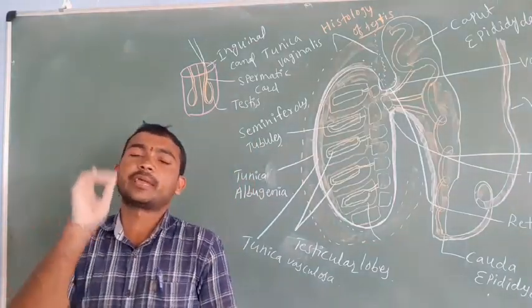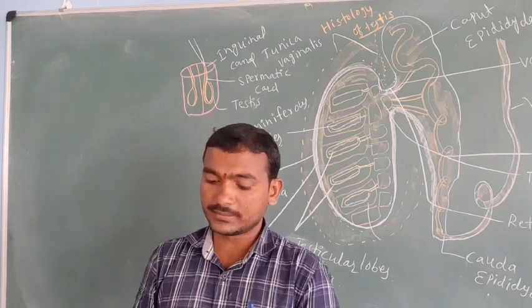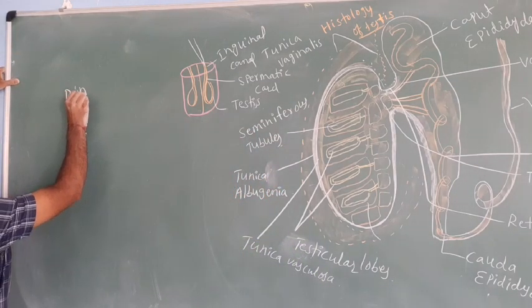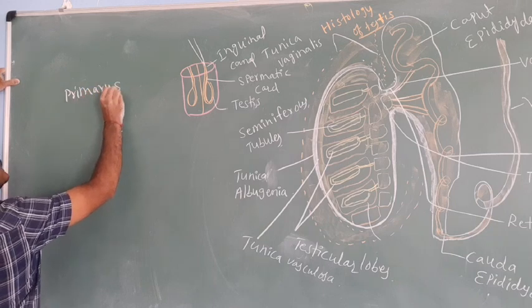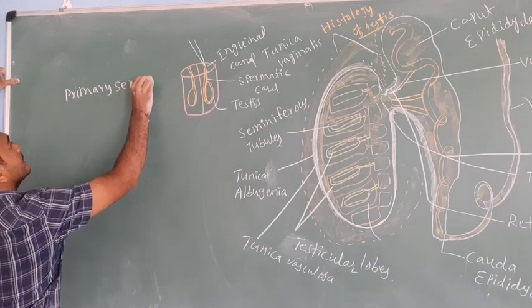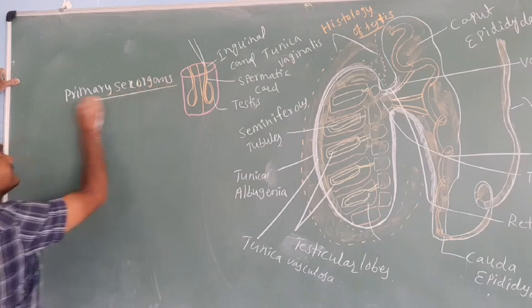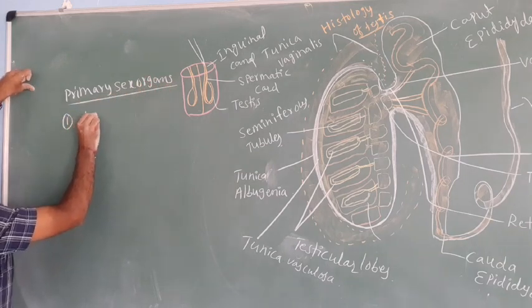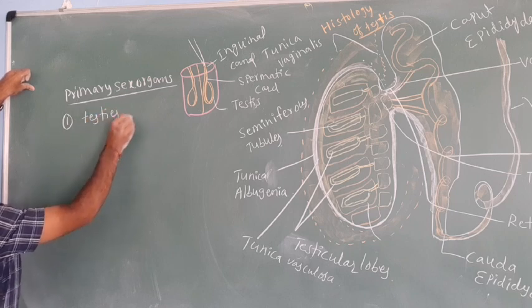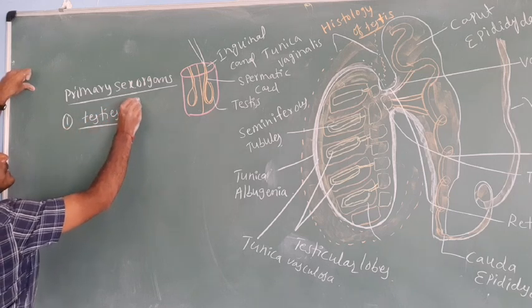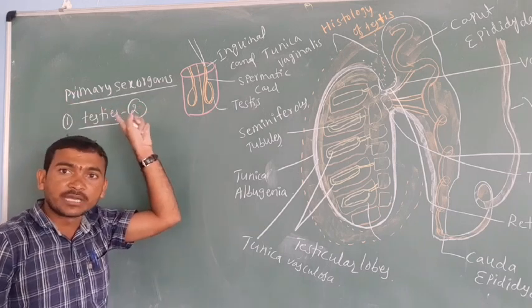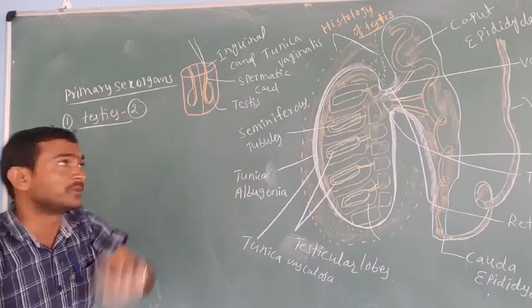Now we are discussing the primary sex organs. What is that? That is the testes. A pair of testes is present. It is the primary sex organ, directly involved in the production of sperm.